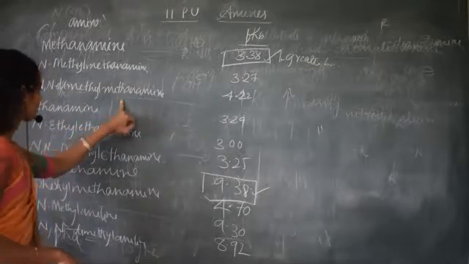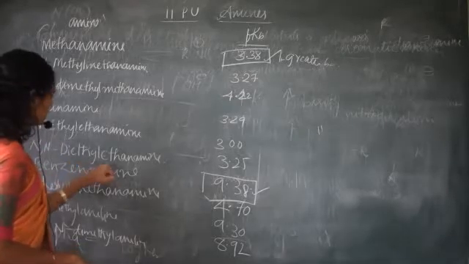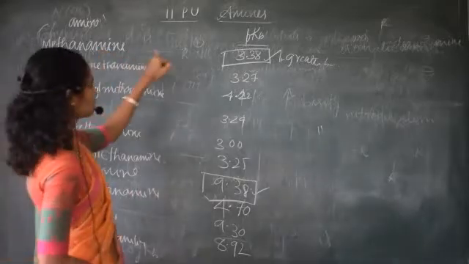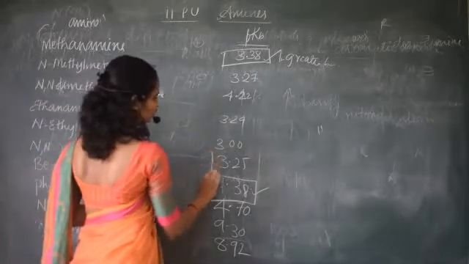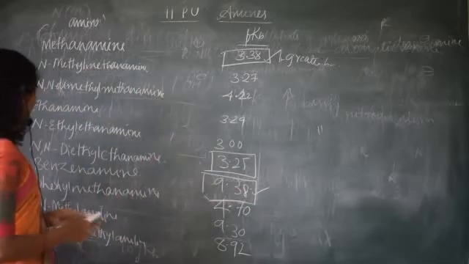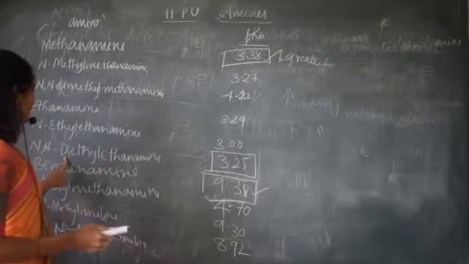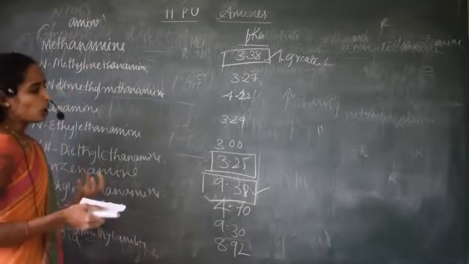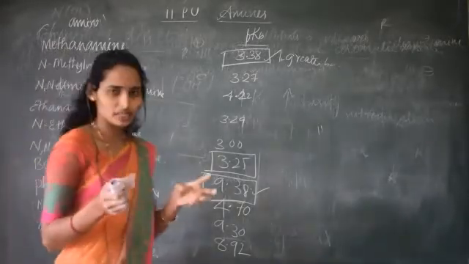I will explain later, or I'll compare these two, N,N-diethylethanamine and methanamine. Here methanamine shows 3.38 and N,N-diethylethanamine shows 3.25. Right? In N,N-diethylethanamine, you can observe a greater inductive effect compared to methanamine, so electron donation is greater as all the hydrogen atoms are replaced.